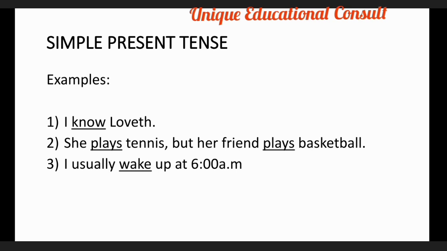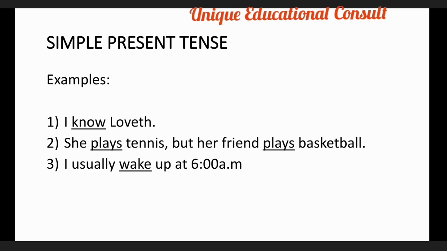More so, it is used to indicate an action which happens always, regularly, daily, normally, sometimes, occasionally, rarely, frequently, and some others. So let's look at some examples under this.